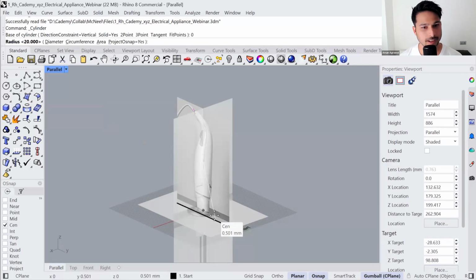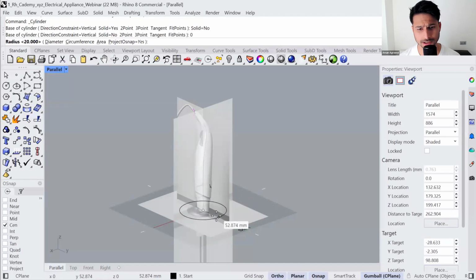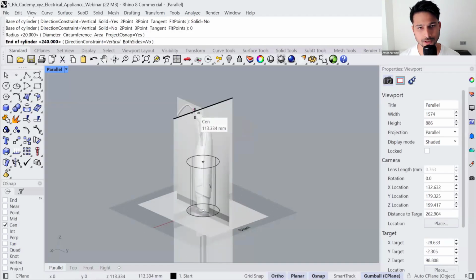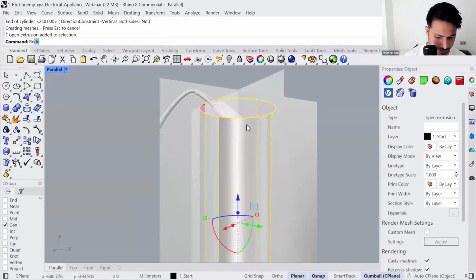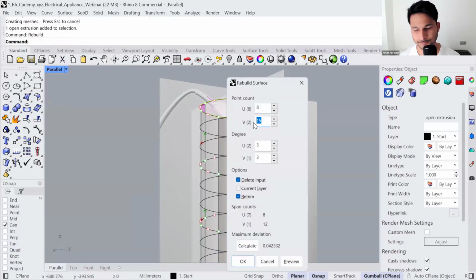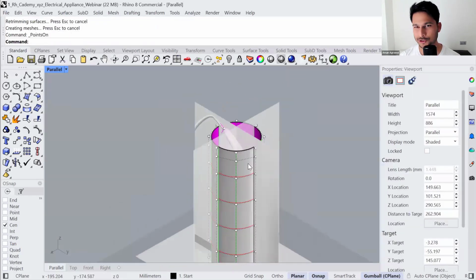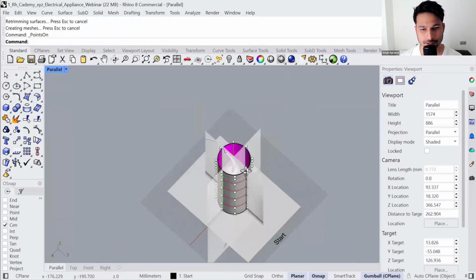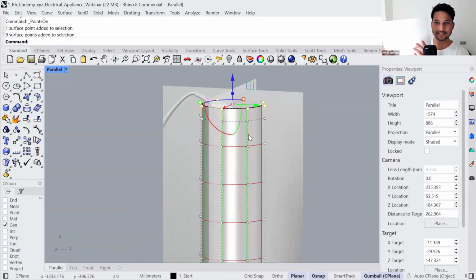So I will create a cylinder. You don't need to do this part, just to explain the topology. Let me just add a couple of control points. And you first understood how I made from a rectangular surface to a cylindrical surface. So this is the cylindrical surface. I will take the top edge of that cylinder and I will shrink it to 0 units.